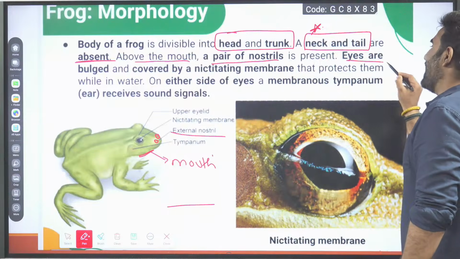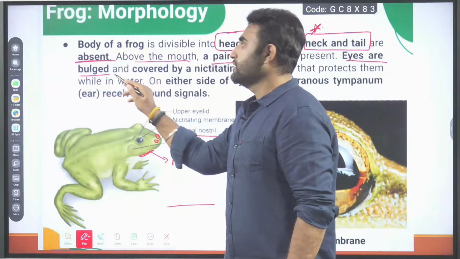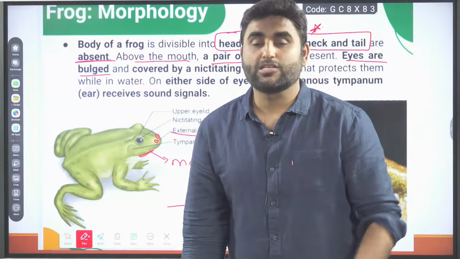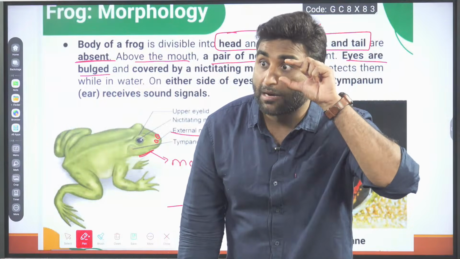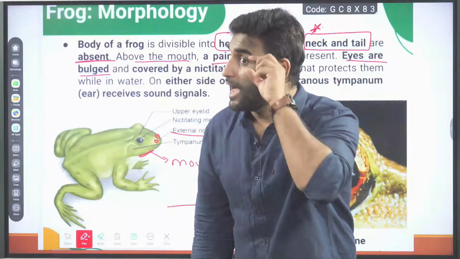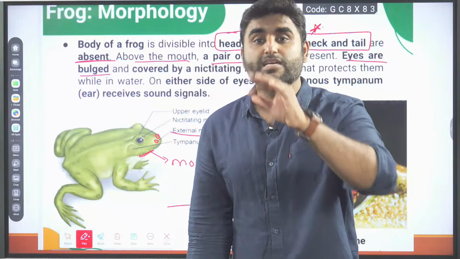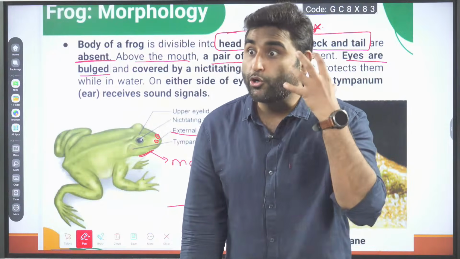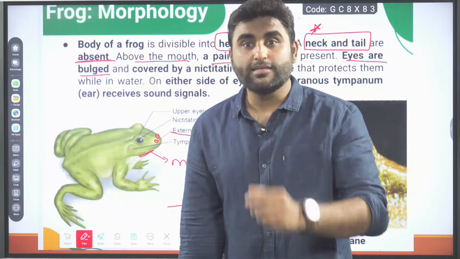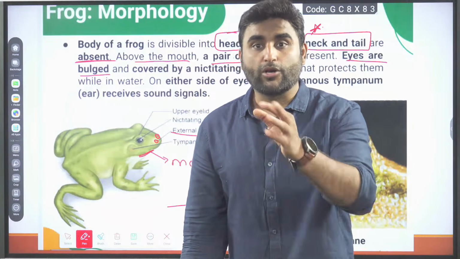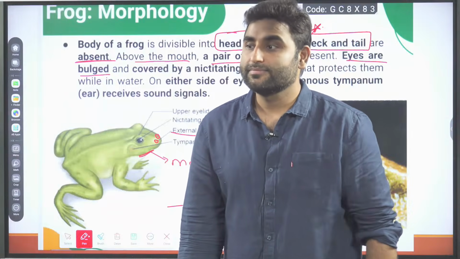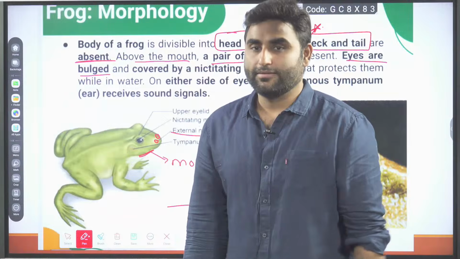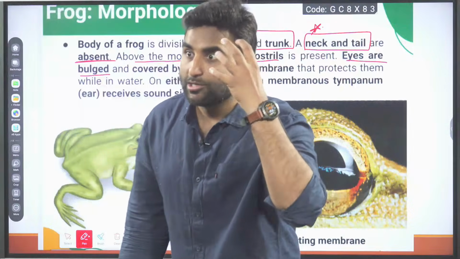Then, eyes are bulged. Eyes are bulging outside. See, my eyes are a little inside the socket. In some people, eyes are bulging outside. You can literally see the eyeball. Like one disease you study where eyeballs are protruded. Can you tell me the disease? Hyperthyroidism, Graves' disease. What is it called? Exophthalmic goiter. There also bulging eyes are there.